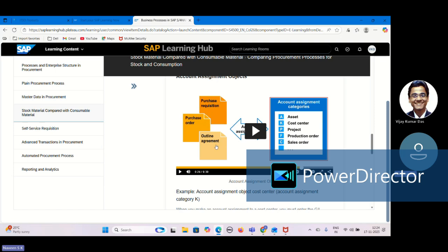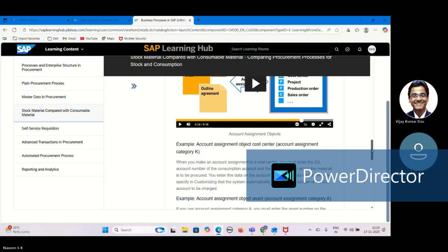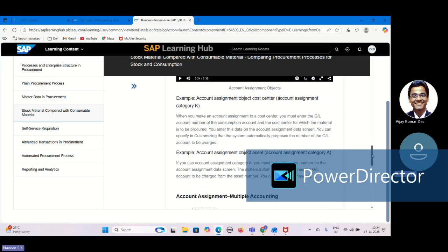Outline agreement consists of contract and scheduling agreement. So these four documents will have the account assignment category. Quotation we cannot use account assignment category. That is not allowed.